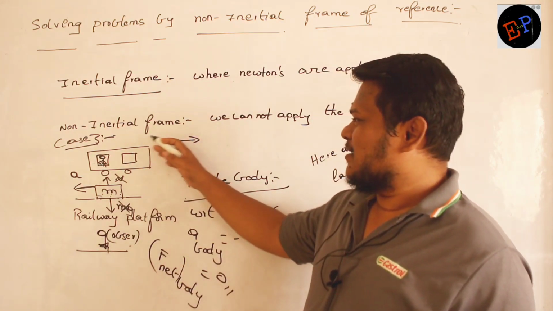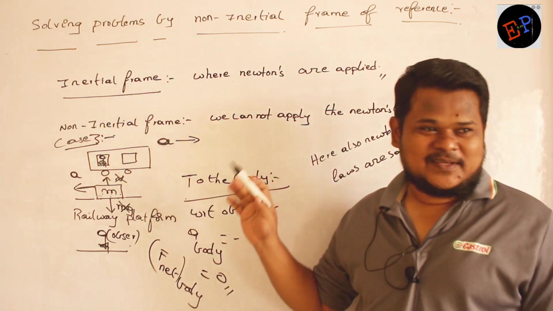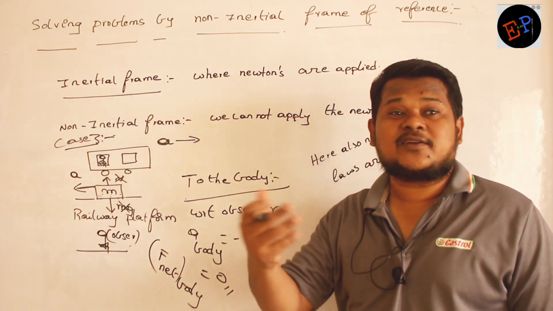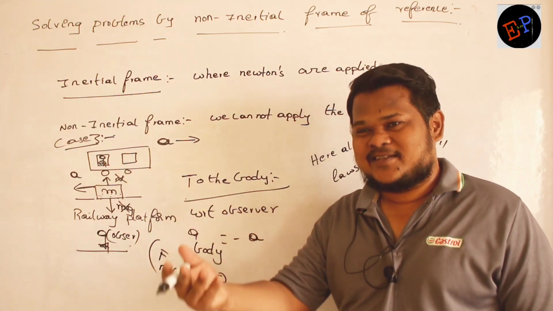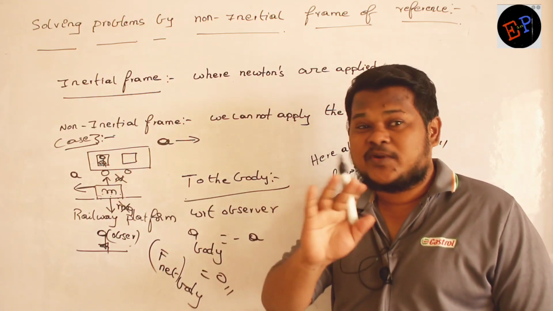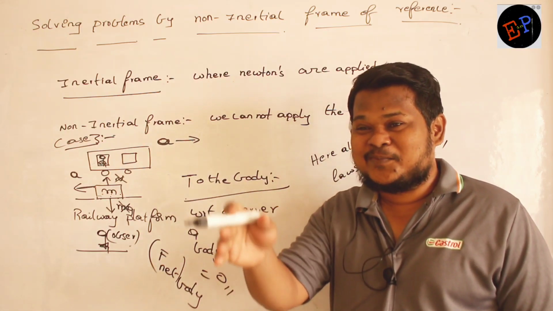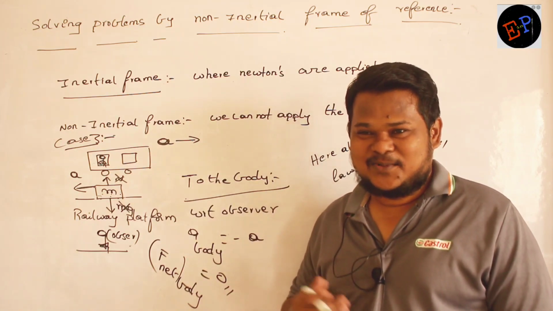The concept is very simple. Already I have written, no? We cannot apply the Newton's laws. So every accelerating frame of reference is a non-inertial frame. Accelerating frames are non-inertial frames. Non-inertial frames means you cannot apply the Newton's laws. If you try to apply Newton's laws here, you will go crazy. You cannot apply the Newton's laws here. Are you able to understand, ma?